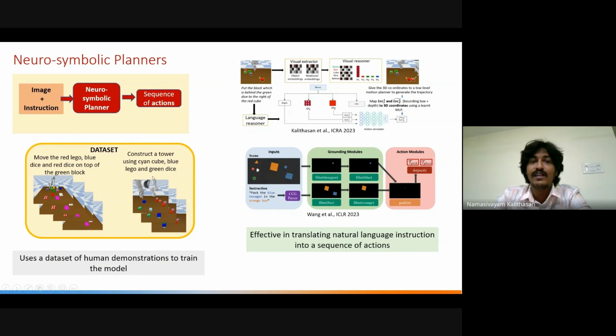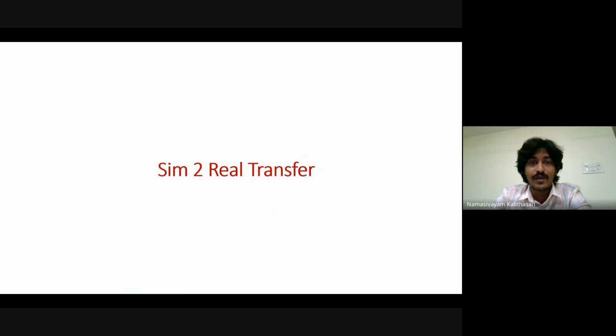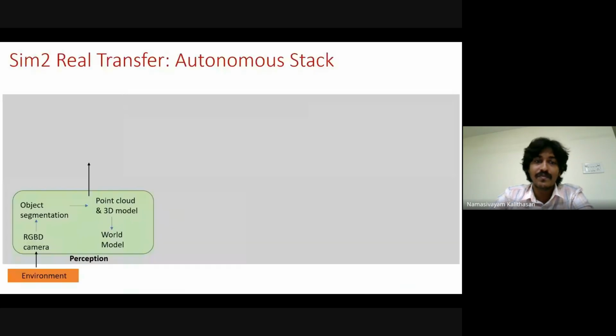And most of the work has been done in simulation, through 2023. We don't know whether they would actually perform well in the real world or not. So the first thing we did is a sim to real transfer. We tried to build an autonomy stack. We have a Franka robot in our lab, and we built the autonomy stack from scratch. We intentionally built it in a modular way so that we can actually test our neuro-symbolic pipeline.